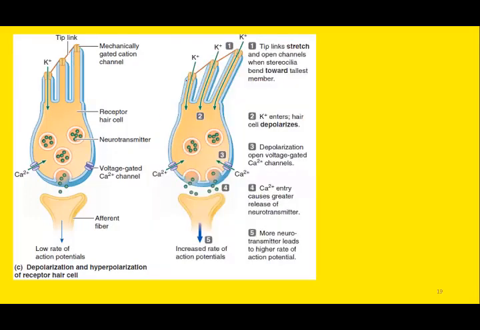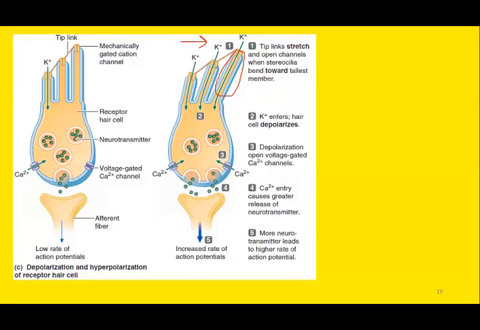So if the stereocilia move towards the kinocilium, here you can see movement is in the right direction from left to right. So stereocilia are bending or tilting towards this kinocilium. Here you can see, movement of one cilium causes movement of the rest of the cilia.